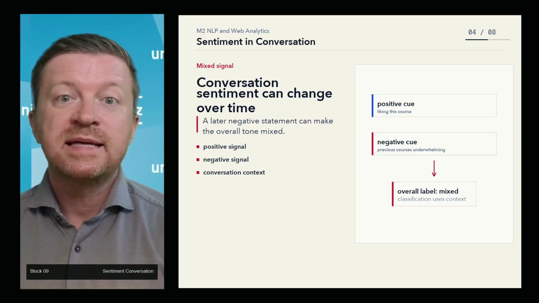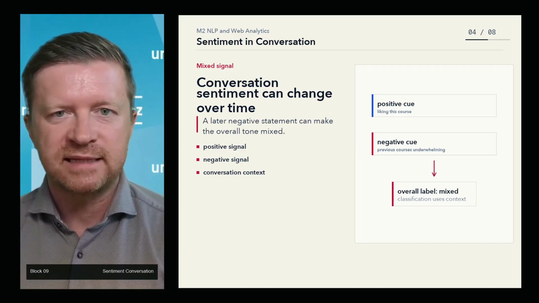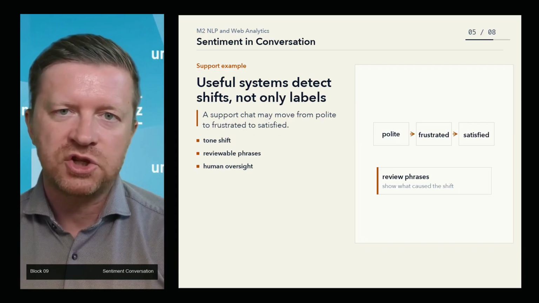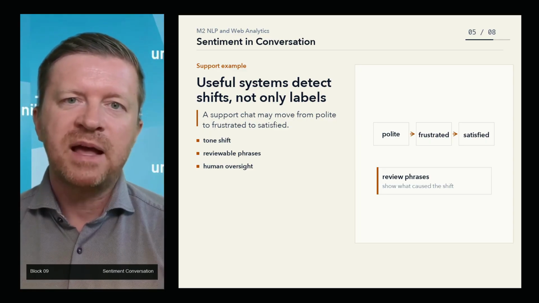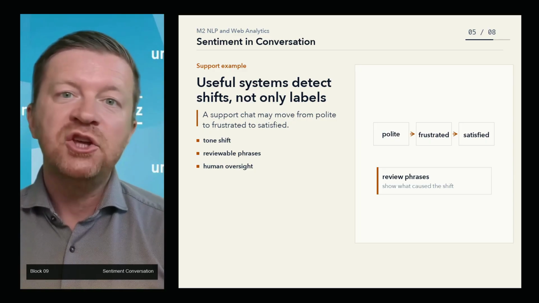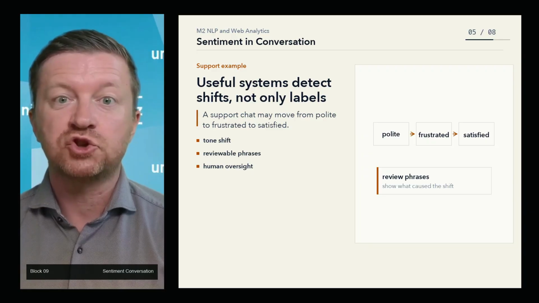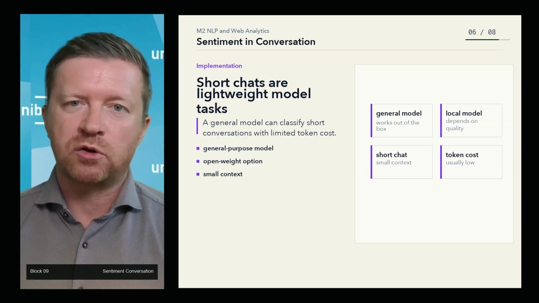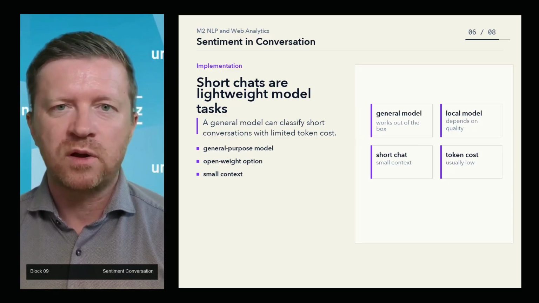This is important. Sentiment analysis is not always about classifying one isolated sentence. In many business settings, we care about the evolving tone of a conversation. For example, a customer support chat might begin politely, become frustrated, then become satisfied after the issue is resolved. A useful system should detect those shifts. It should also explain which phrases contributed to the classification so that a human reviewer can understand why the model produced the label.